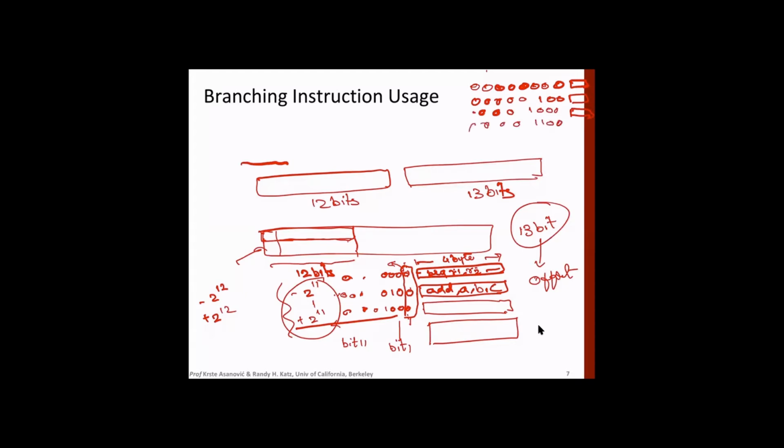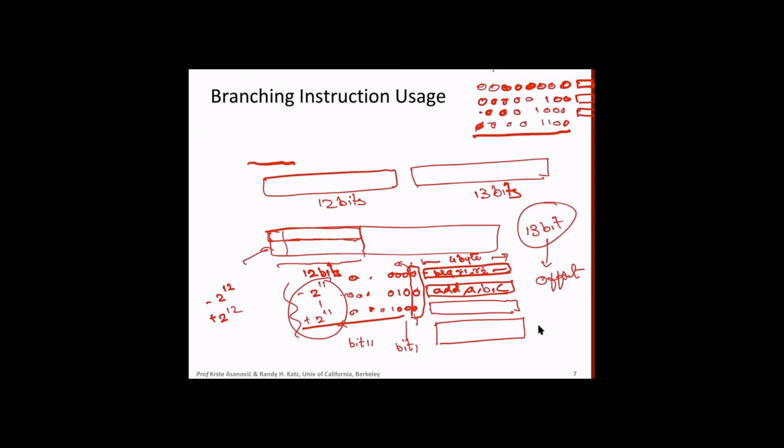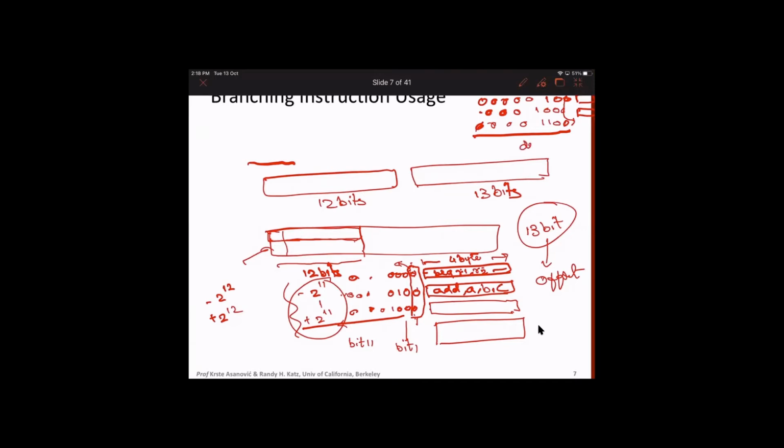Now, do you observe anything? In order to code this, you need how many bits? Let's assume the displacement here is 12. This is 4 bytes away, 8 bytes away, 12 bytes away. If you are jumping from this instruction to this level here, the displacement is 12. So you will need so many bits in ordinary coding.